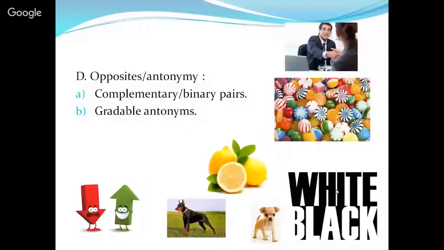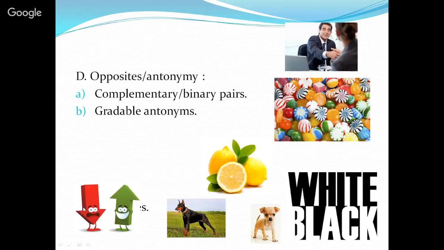Then we can have the gradable antonyms, all of these words that don't have an immediate opposite, so we can have a problem when we are trying to find the correct antonym. As in this example, we can say sweet, and we can say bitter or sour, and we can even have spicy, but that doesn't mean that it's the immediate opposite for this word.